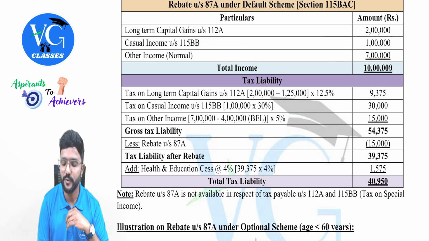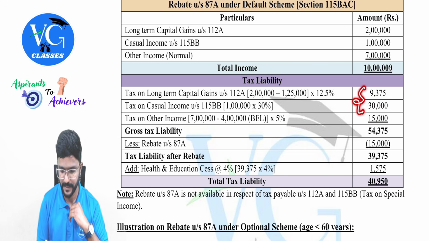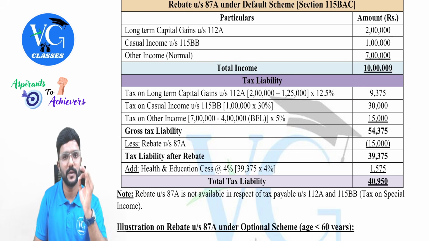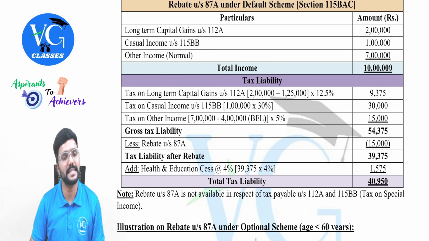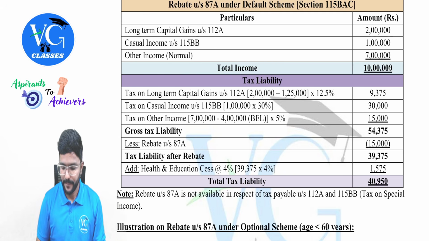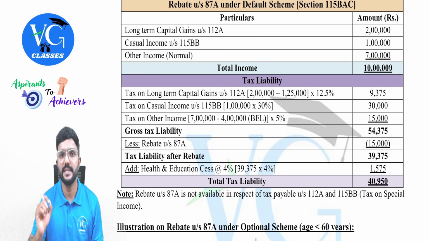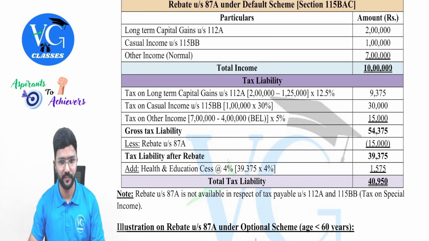15,000. So this two figure, should they pay? Yes. So only 15,000, which is nothing but tax on normal income, which is calculated at slab rates. Remaining 39,375, which is nothing but the tax on special income plus 4% health and education cess, has to be paid by the assessee, guys. This is under which scheme? Default scheme.